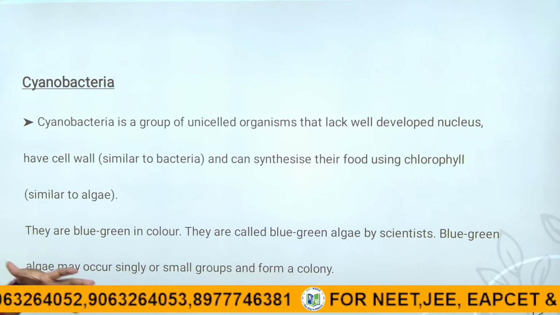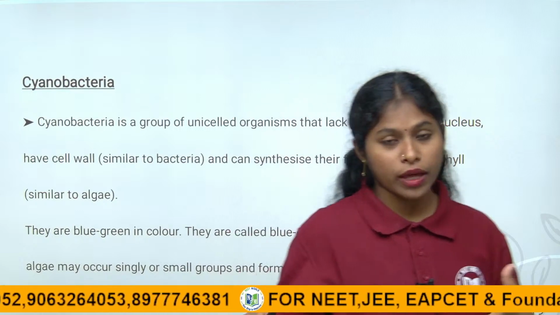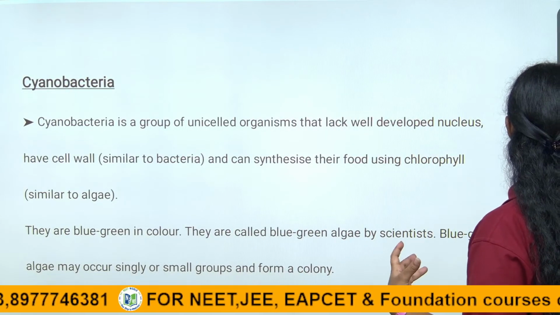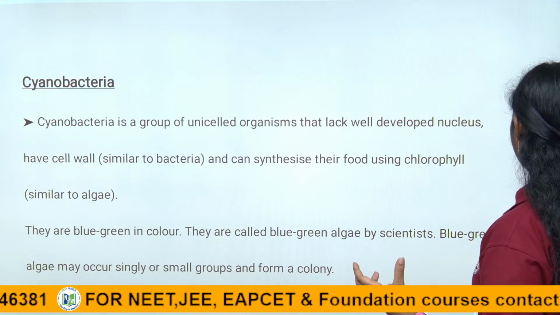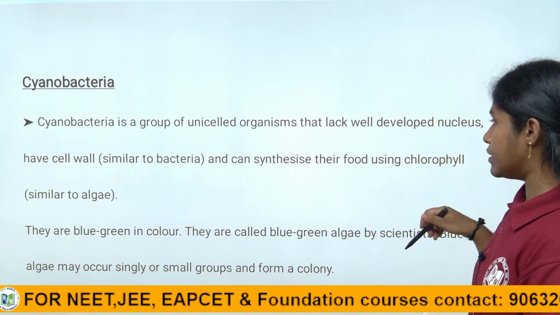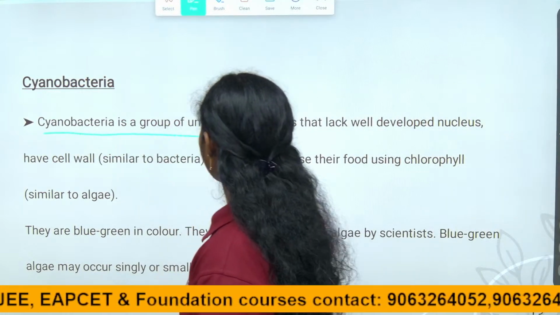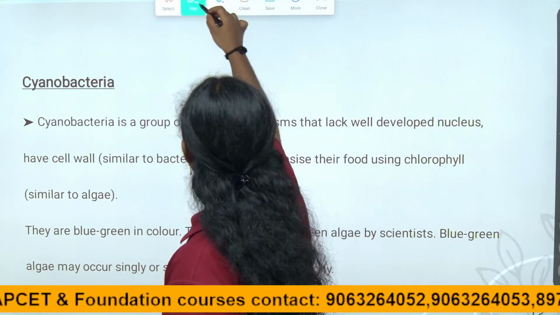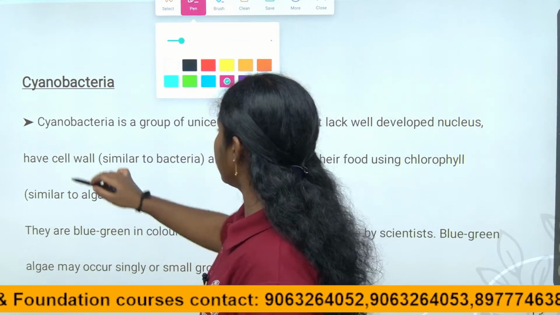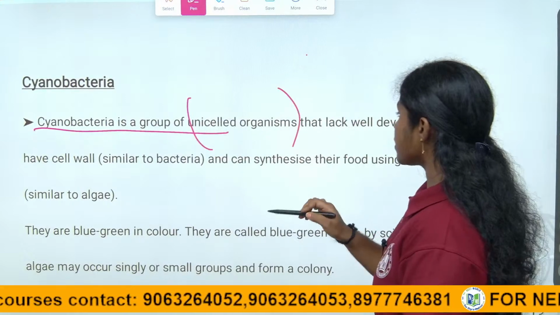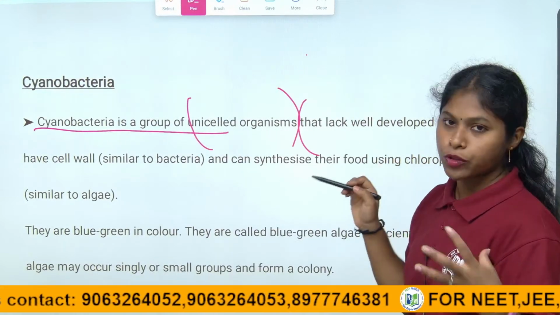See, what we discussed about bacteria having a cell wall is why they can affect multicellular organisms like both plants and animals, right, children? Cyanobacteria is also a group of unicellular organisms that lack a well developed nucleus.